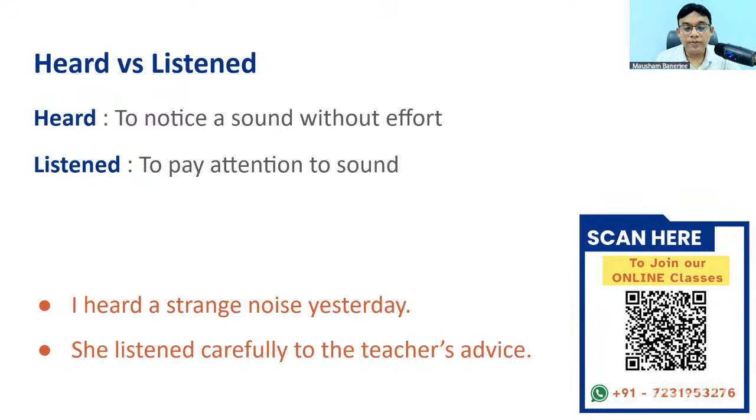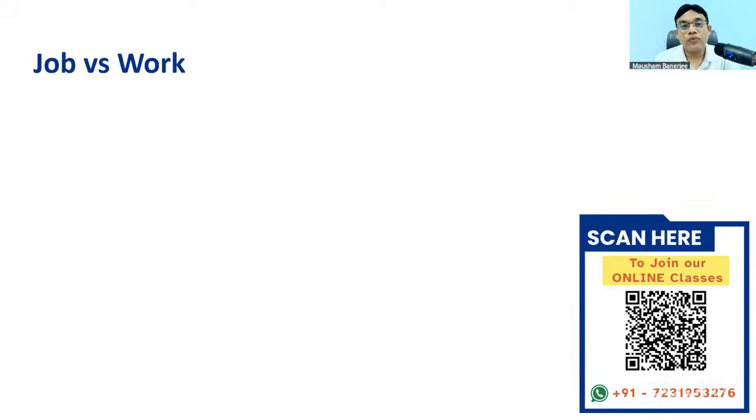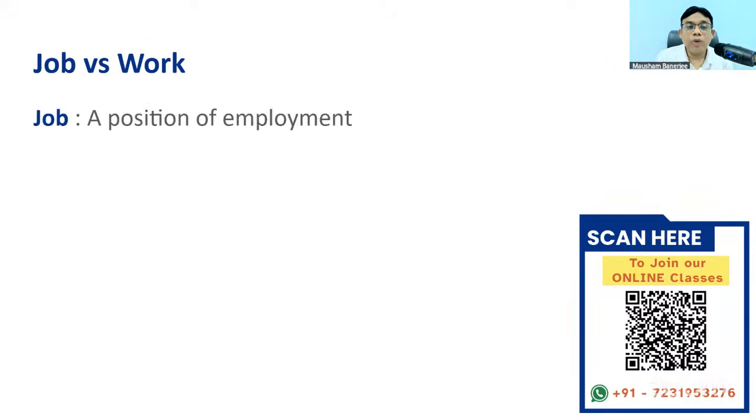The next one, job versus work. Let's understand this. Job is an official position of employment. So there is an official position of employment that is considered a job.